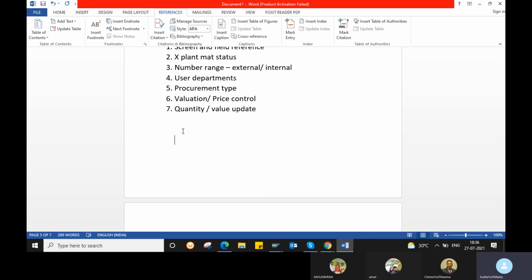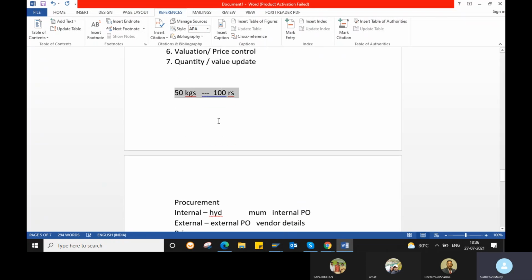For example, if you are purchasing 50 kg of material and the cost is 100 rupees, you purchase it and you will get the material. My material is wood, and I have only 10 in stock. I bought 50 kg, so now my stock is 60, because the 50 I purchased got added to my stock.